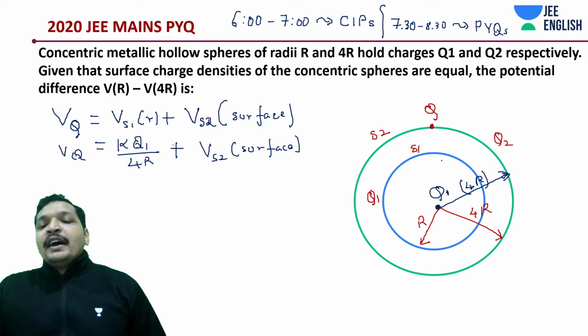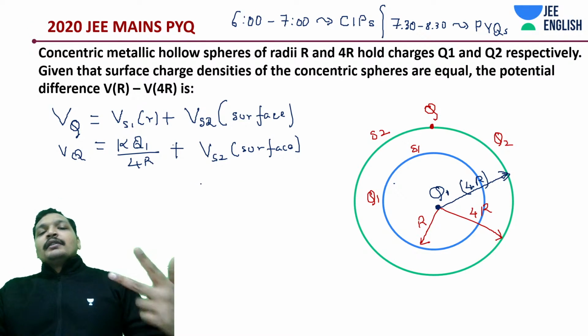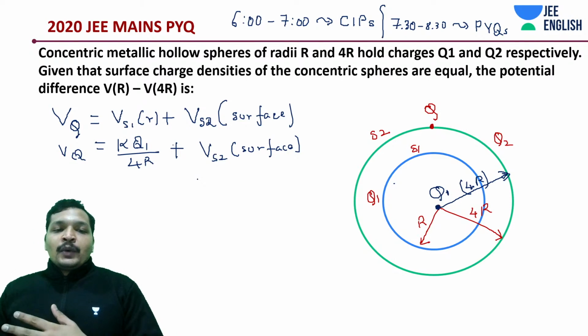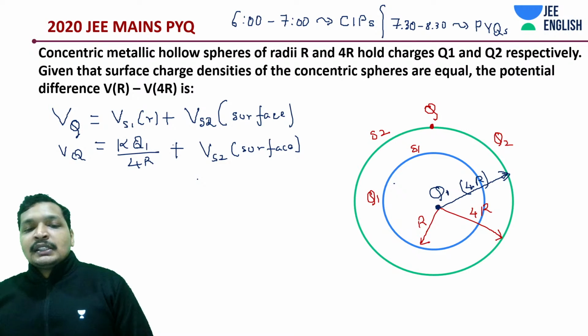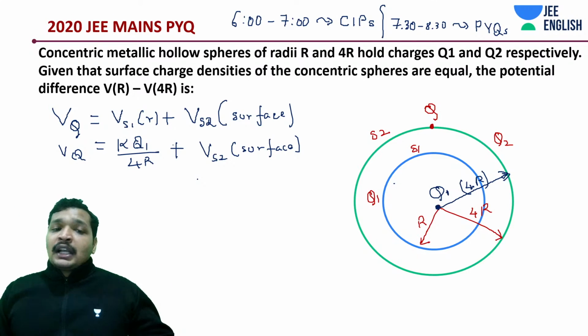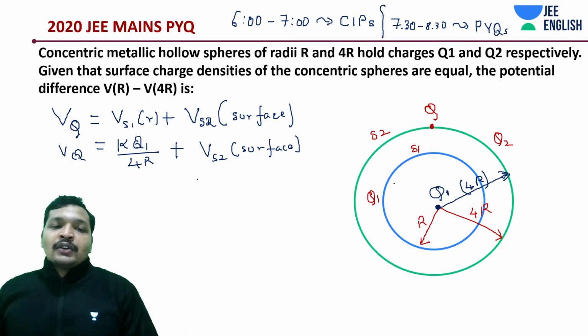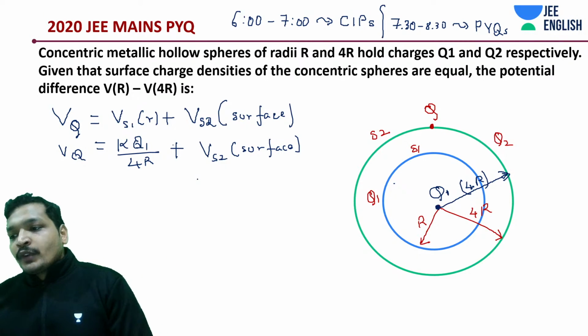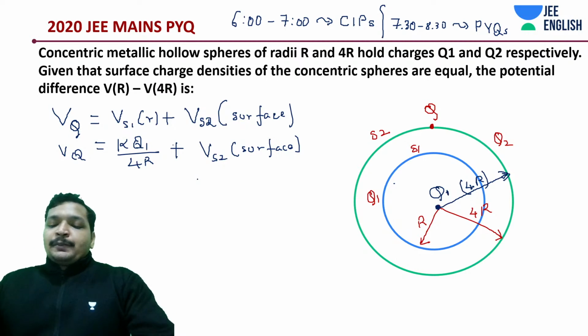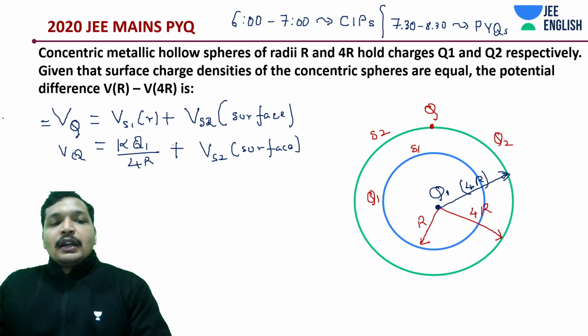And where is the point in this case? Let me come to another question. We need to do two more things. One is expressing Q1 in terms of Q2, which might be a probable thing that you may see in future. If that option does not exist, probably it's something to do with Q2. It's possible to express this question in terms of Q2. Now let's come to this point. So this is what V of 4R.